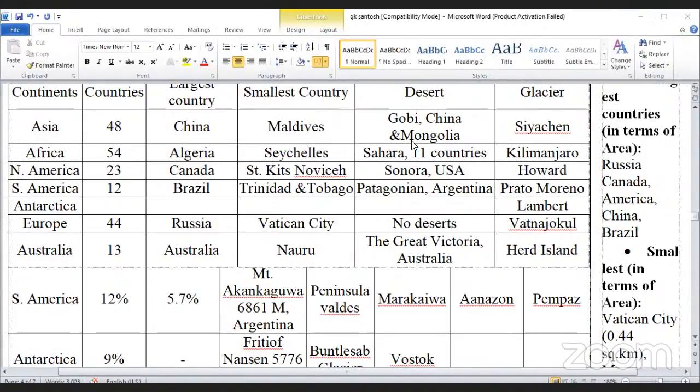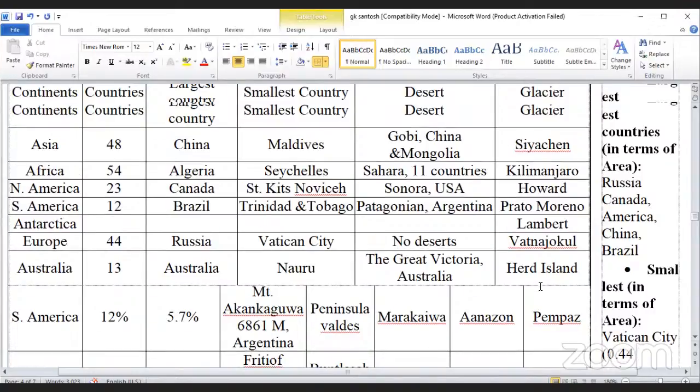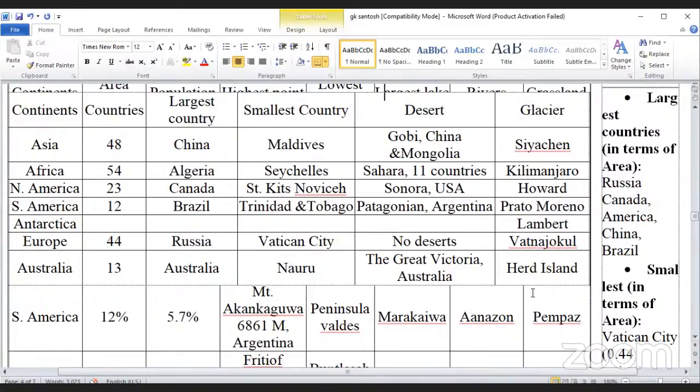Requested to copy this chart. Yeah, 48 countries, largest country China, smallest Maldives, Gobi, China and Mongolia. Glacier Siachen.